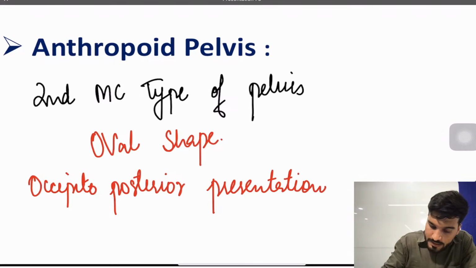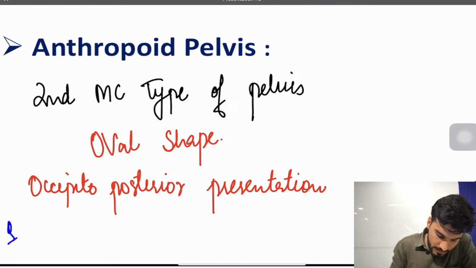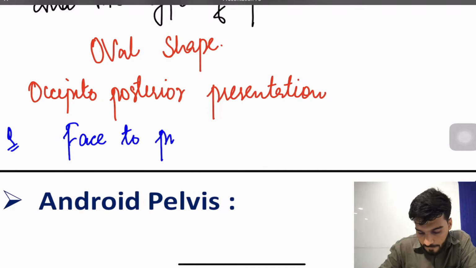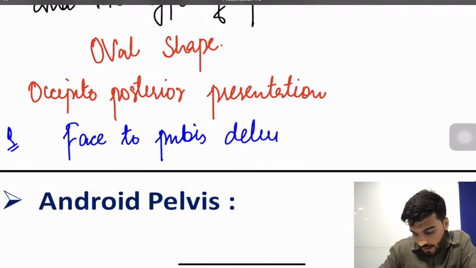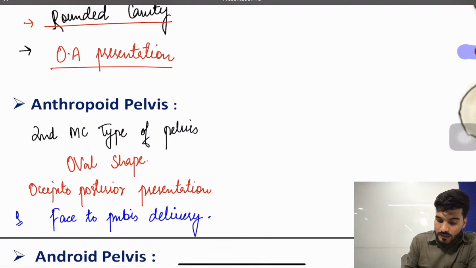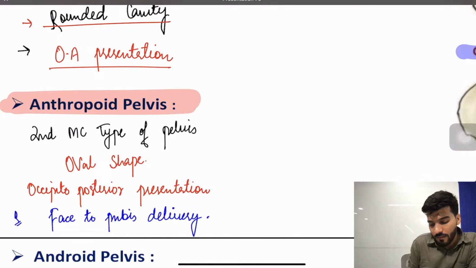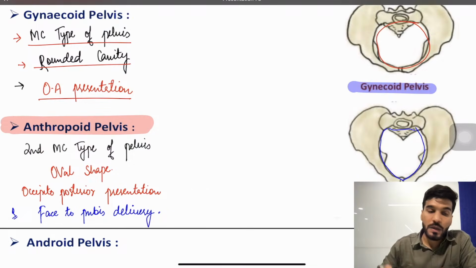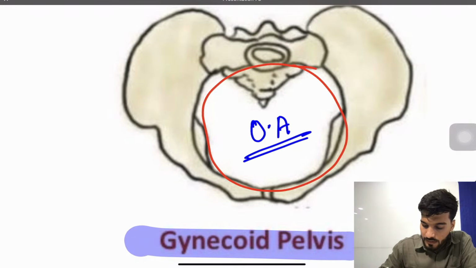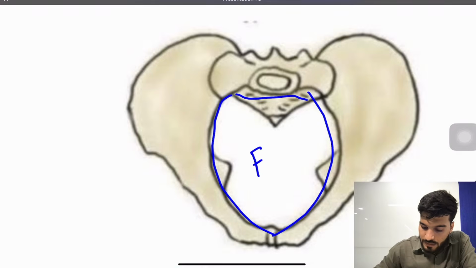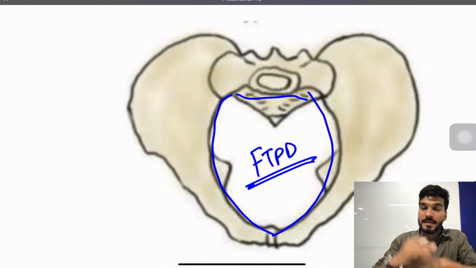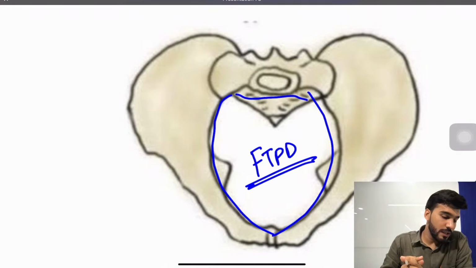And the type of delivery, this can be the question asked, the type of delivery we have is face to pubis delivery. Is that clear? That is about the anthropoid pelvis. So remember in short, occipito anterior is gynecoid, and face to pubis delivery is seen in the anthropoid pelvis, because this type of pelvis is called an oval shaped pelvis.